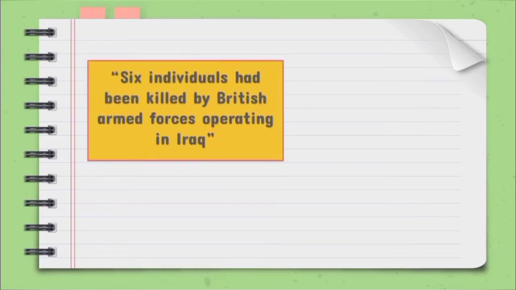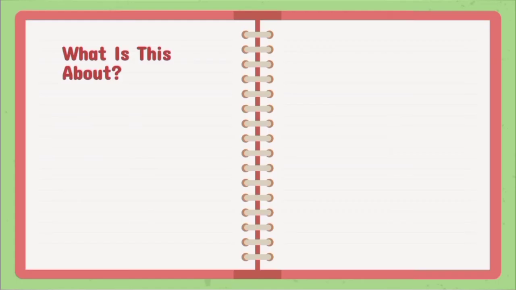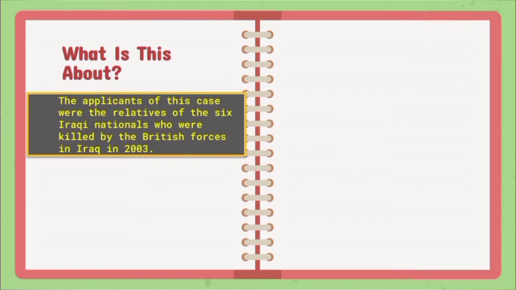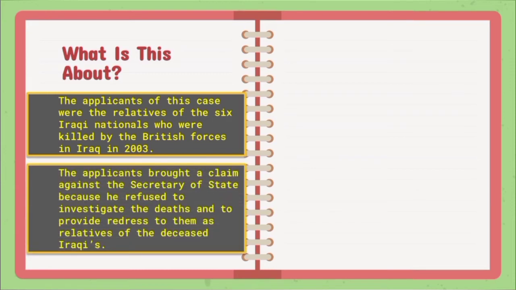Six individuals had been killed by British armed forces operating in Iraq. The applicants of this case were the relatives of the six Iraqi nationals who were killed by the British forces in Iraq in 2003. The applicants brought a claim against the Secretary of State because the judges refused to investigate the deaths and to provide redress to them.